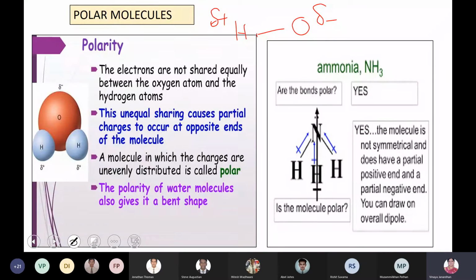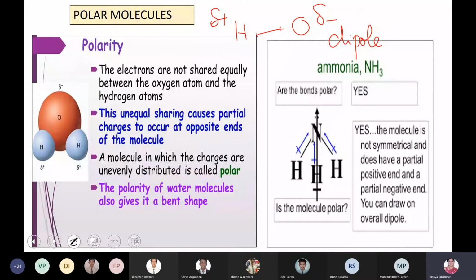Because the shared pair of electrons is not equidistant from the hydrogen and oxygen atoms; it moves slightly towards the oxygen. So a dipole is created. Clear, boys? That's the reason we say that the water molecule is an electric dipole.